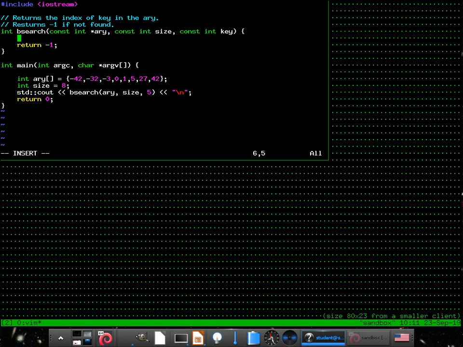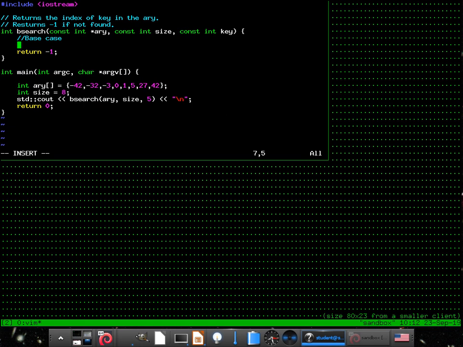But anyways, if we're going to do this recursively, whenever you write a recursive function, as Henderson probably told you, you want to write your base case first. Now, the base case is when this recursive function exits.